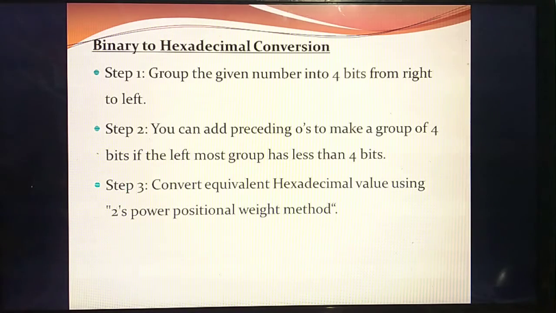Then what you did for octal, the same method. At the last, if you are splitting and you are not getting 4 bits, then likewise octal, you should add zeros at the last. Then likewise the positional weight method, you are going to do for hexadecimal also. Okay. So in a notebook, put the heading: binary to hexadecimal conversion.